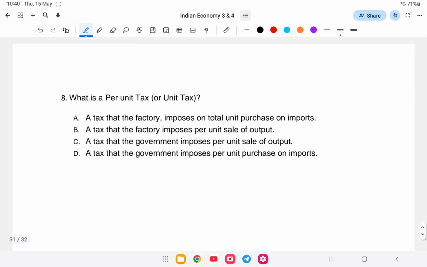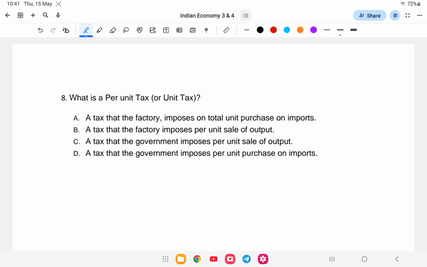Next question, question number 8. What is a per unit tax or unit tax? Is it a tax that a factory imposes on total units purchased on import, a tax the government imposes per unit sale of output, or a tax that the government imposes per unit purchase of import?